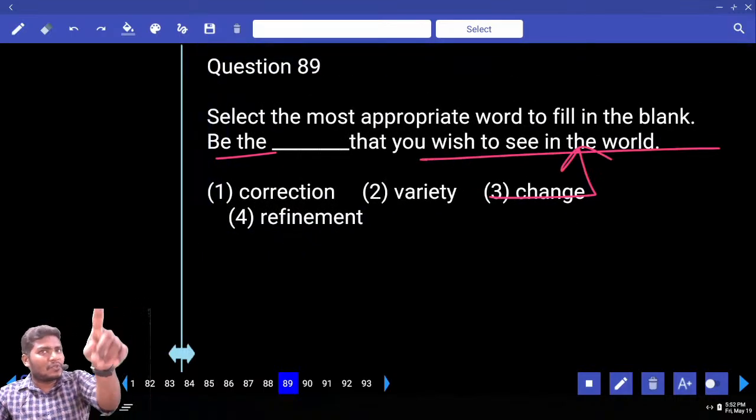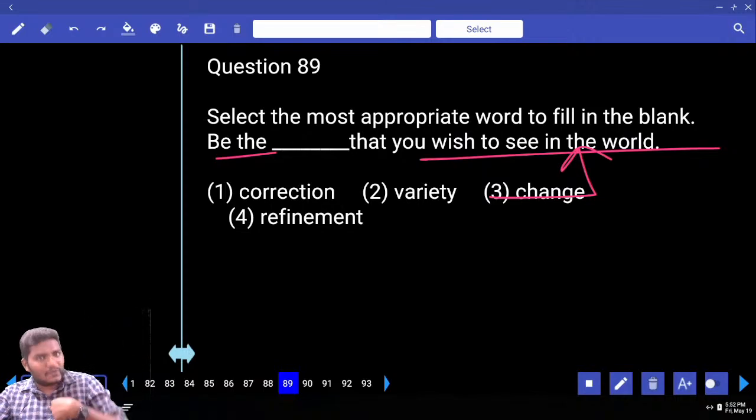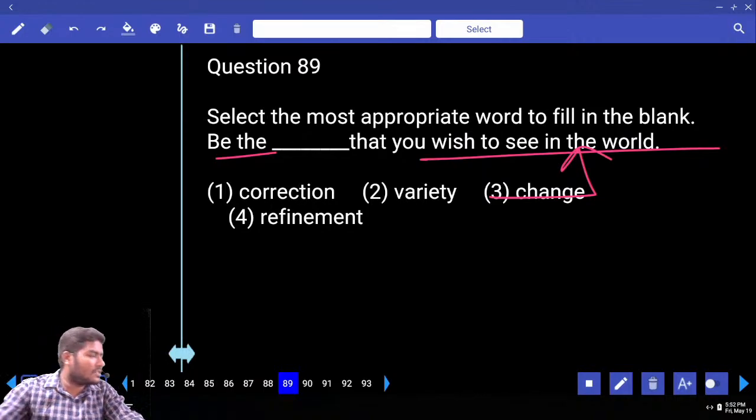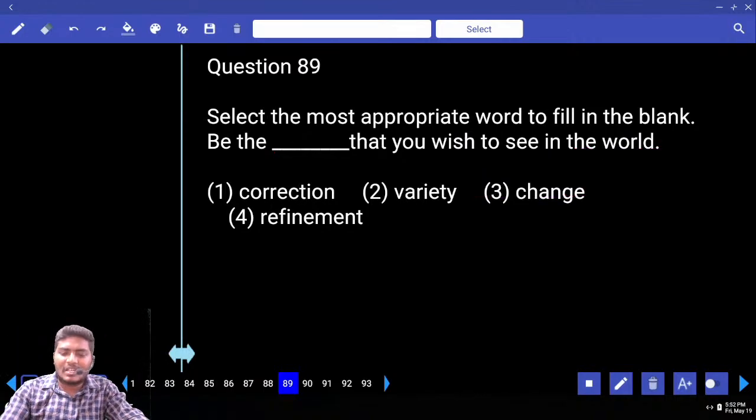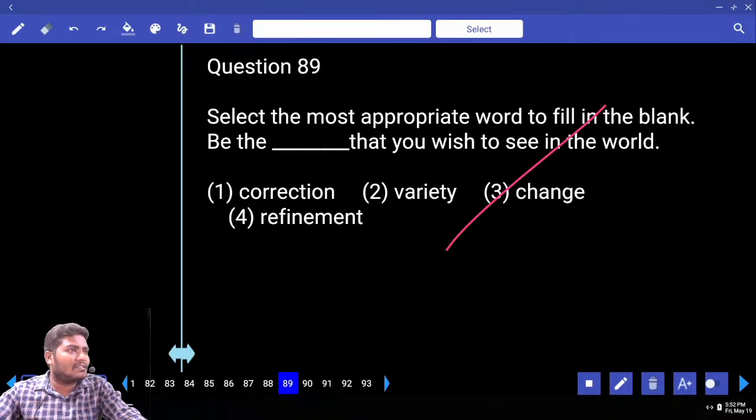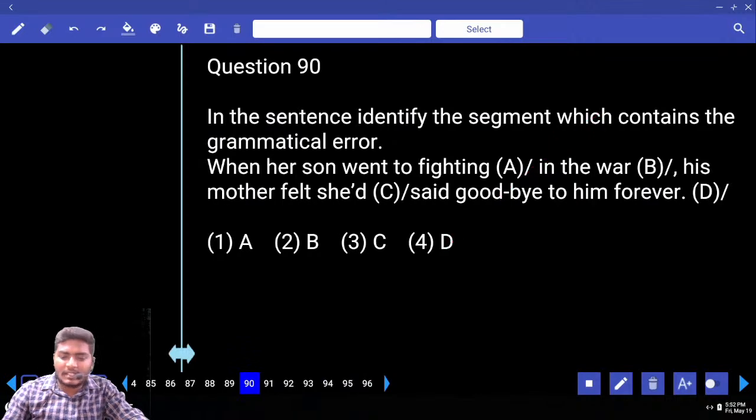That means whatever change you want to see in the world, you must first change yourself. You be the change first, then the world will change automatically. This is a general motivational type of quote. Okay, the answer is option 3. How many of you answered this? Yeah, WhatsApp effect. Move to 90.